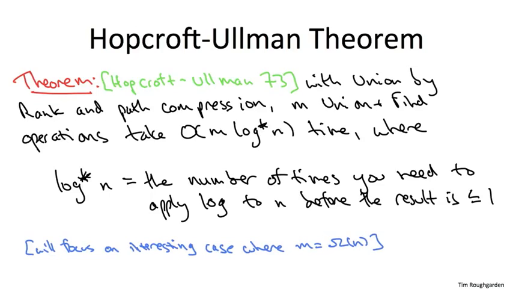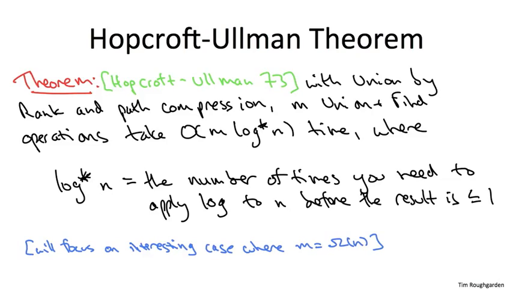So one final comment about this guarantee before we turn to its proof. Notice what the theorem is not saying. The theorem is not saying that every single one of these find and union operations runs in big O of log star n time. And that's because that statement in general, which would be stronger, that statement is false. There are going to be operations in general that take more than log star n time. Now, on the one hand, we know no operation is going to be slower than logarithmic time. Even when we didn't have path compression, no operation was worse than log n time, and we're not going to do any worse with path compression. So the worst case time bound is log n, but some operations may indeed run that slowly.